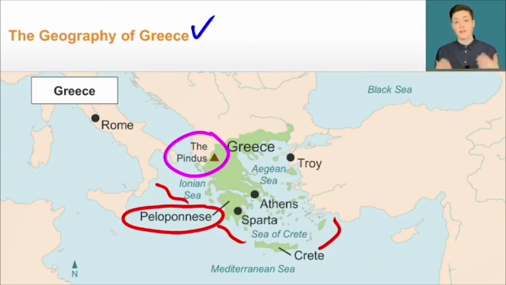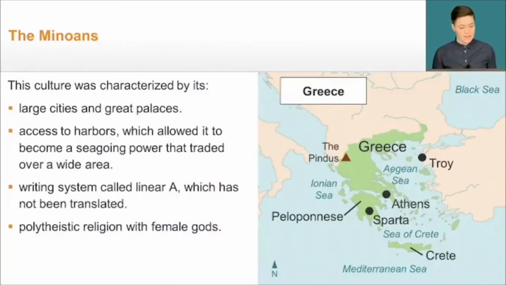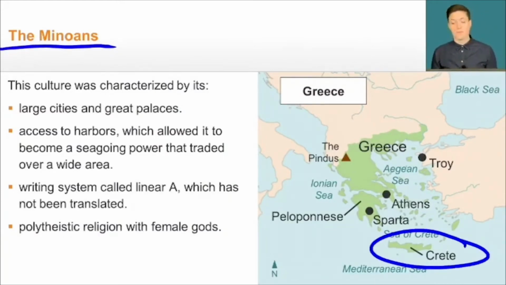Let's take a look now at the first big civilization that began to grow in Greece, and that is the Minoans. This culture started to grow up right around the island of Crete at the bottom of Greece. You can see on the map right here, right around the year 6000 BCE. The culture was characterized by its large cities, like Sparta and Athens, big cities that eventually develop in Greece.